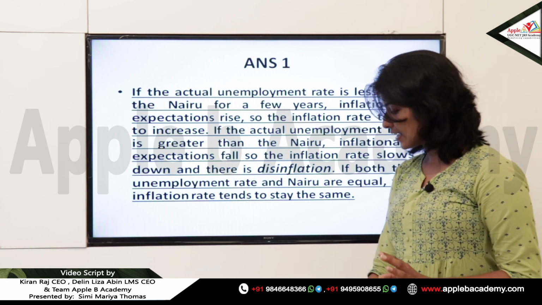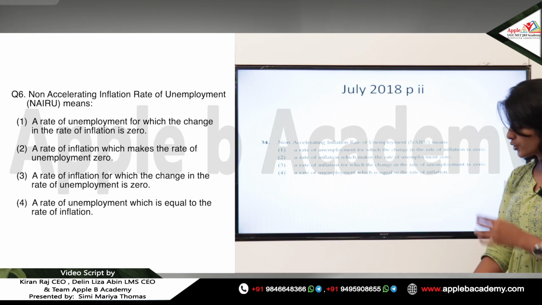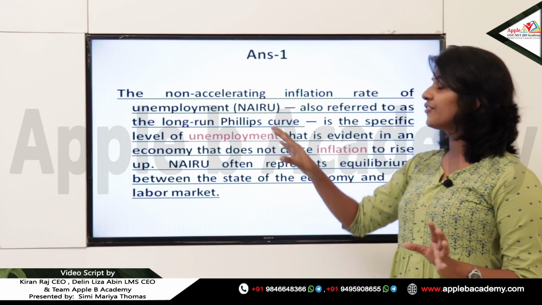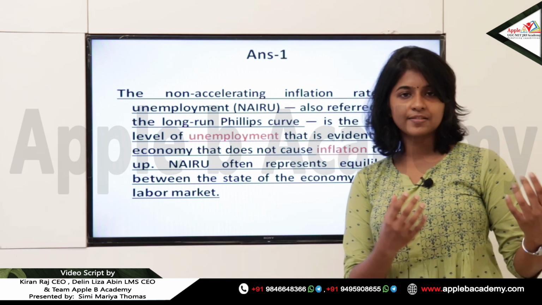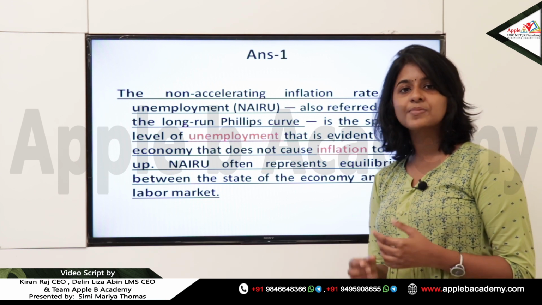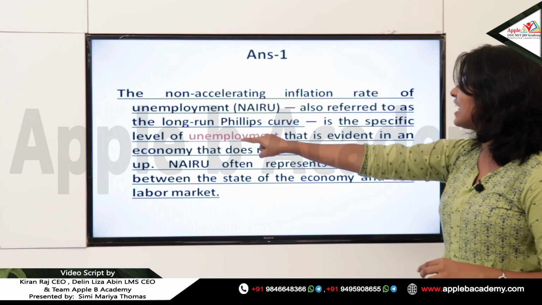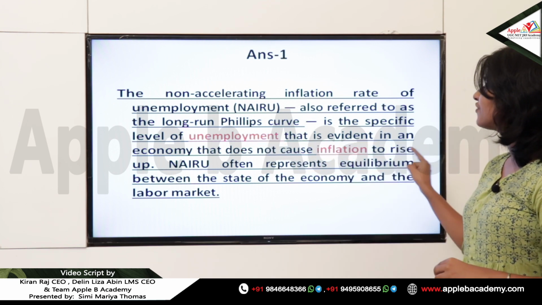So these were the things we discussed in the previous question, and here NAIRU is basically referred to in the long run Phillips curve. This NAIRU concept is more related to the long run Phillips curve, and it is a specific level of unemployment that is evident in an economy that does not cause inflation to rise.